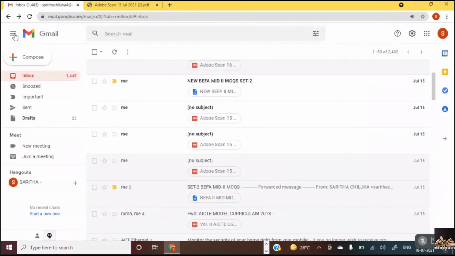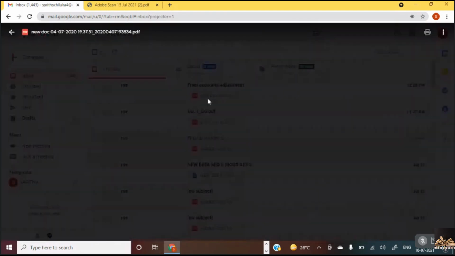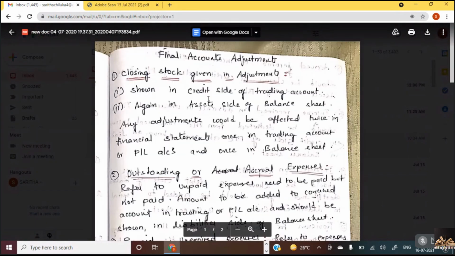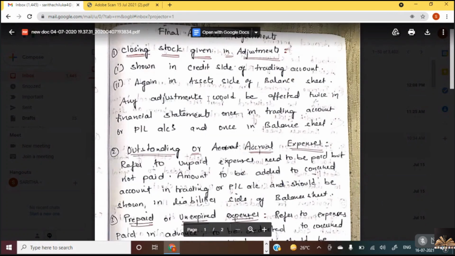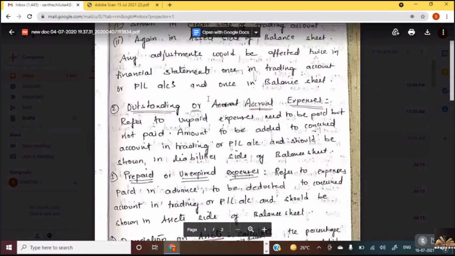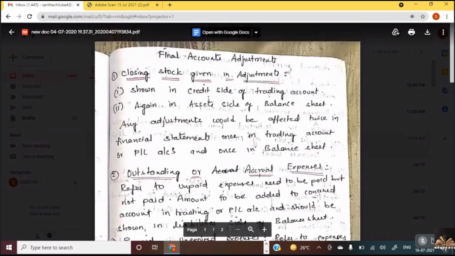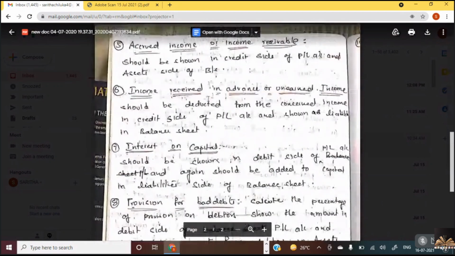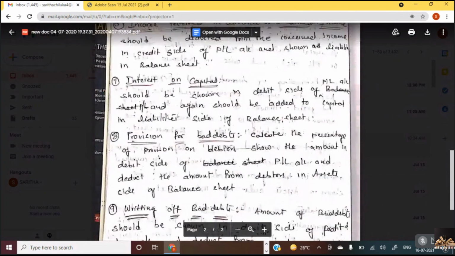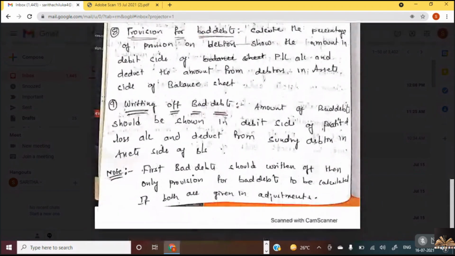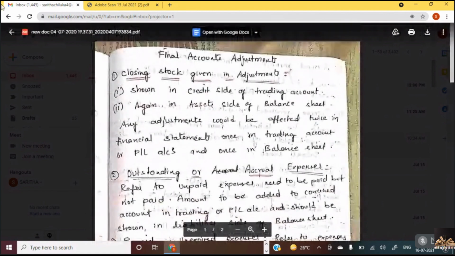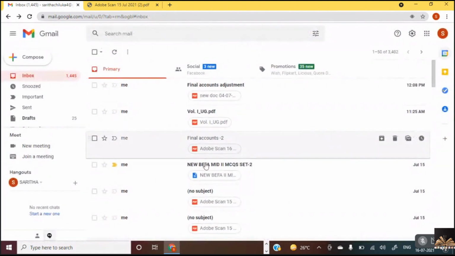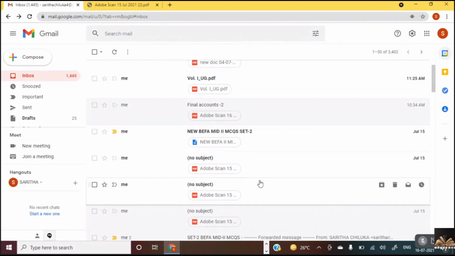I have notes of mine on final accounts adjustments. Okay, I'll send you this one anyhow. These are the adjustments that you have: closing stock, outstanding, prepaid, depreciation, accrued income, income received in advance, interest on capital, provision for bad debts, and write-off for bad debts. How you have to do them, I have handwritten in this. So let us move on to the next problem.